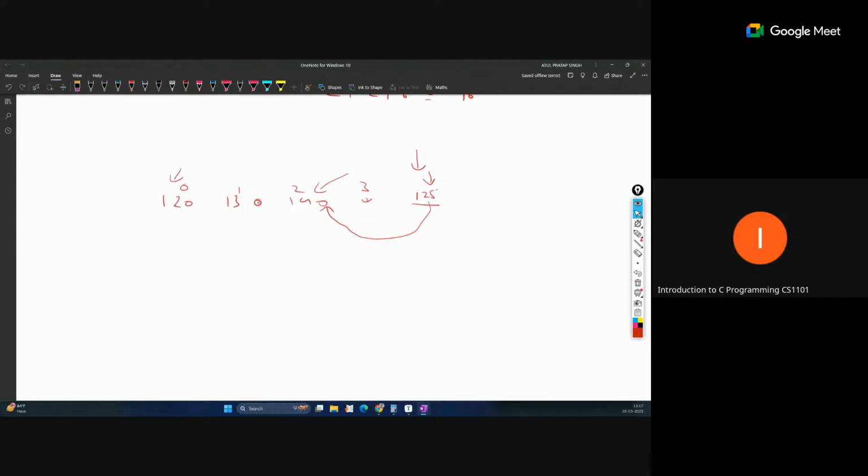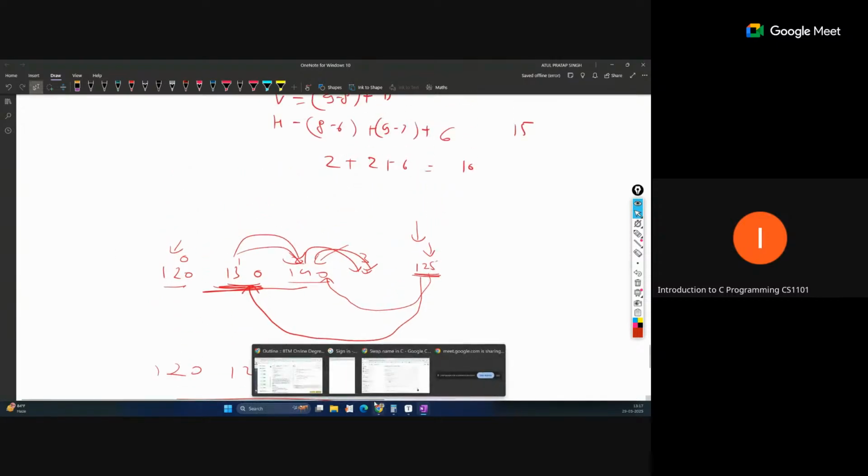125 is smaller than 140, so we will shift that one place here. Still we check 125 is smaller than 130, so this is shifted to this position. Now 125 is greater than 120, so this is the correct condition. Now this iteration stops. Our two elements are shifted one position ahead. In this position we just place 125, so that becomes 120, 125, 130, and 140. That type of shifting is happening by this code.